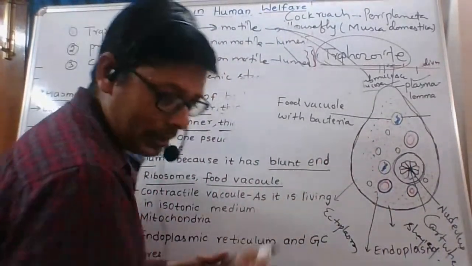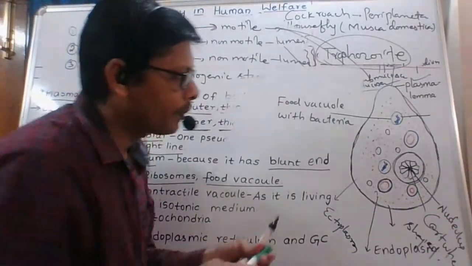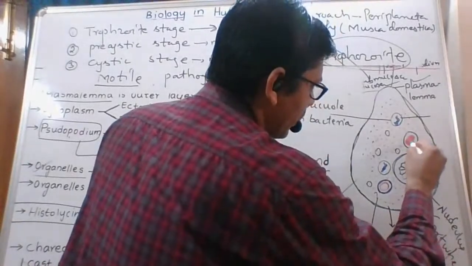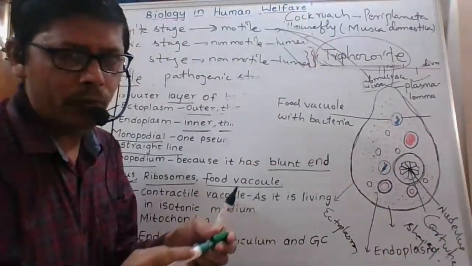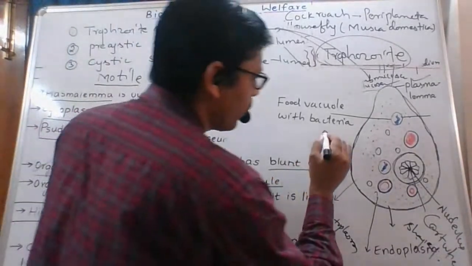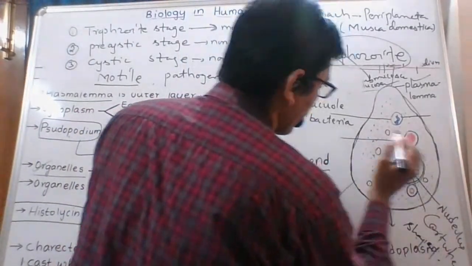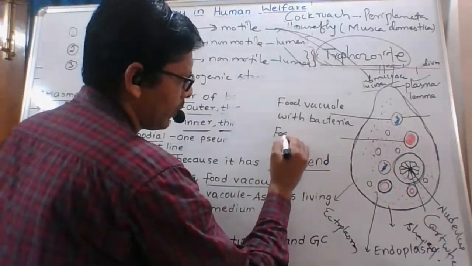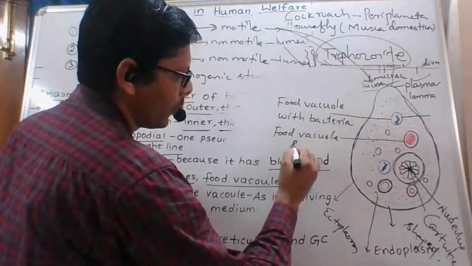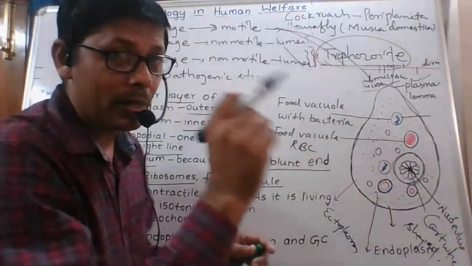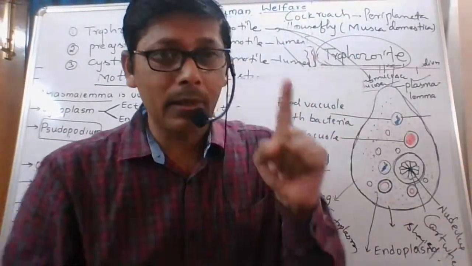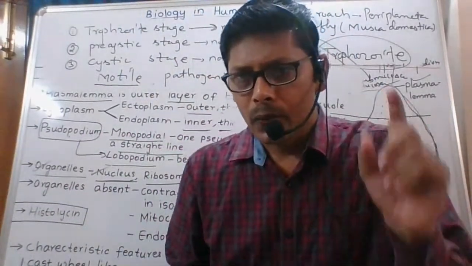Next one, there is another type of food vacuole present here. That food vacuole is with the RBC, red blood cell. This is the food vacuole. This is food vacuole with the red blood cell. This is another characteristic feature to identify the trophozoite.